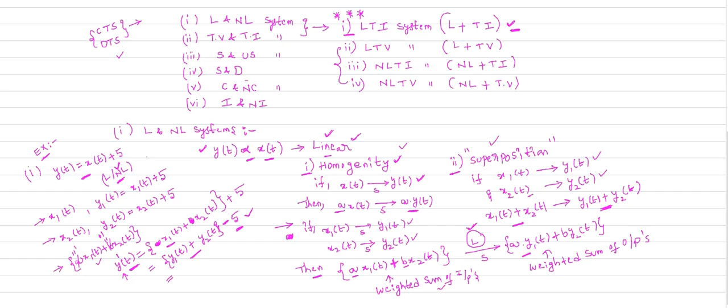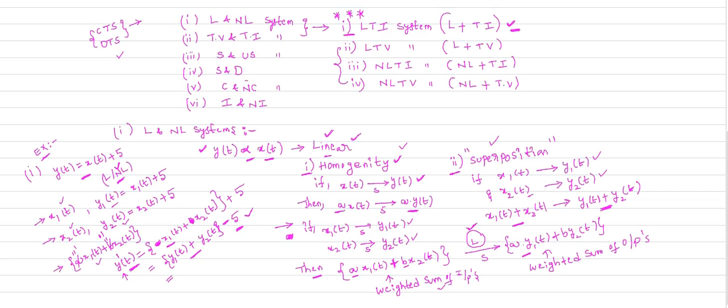To check whether the given system is linear or non-linear, you just apply the weighted sum of inputs to the system. If we get the weighted sum of outputs, definitely the system is a linear system. What is the procedure? First you apply x1 of t as the input and calculate y1 of t. Next you apply x2 of t as the input and calculate y2 of t. After applying the individual inputs, now you apply the weighted sum of the inputs, which is x1 of t plus x2 of t. Here I will consider a and b equal to 1. Now calculate the output, let us consider it y dash of t.